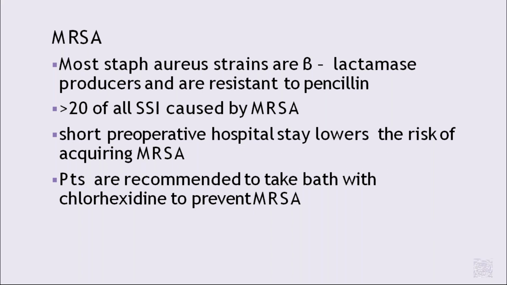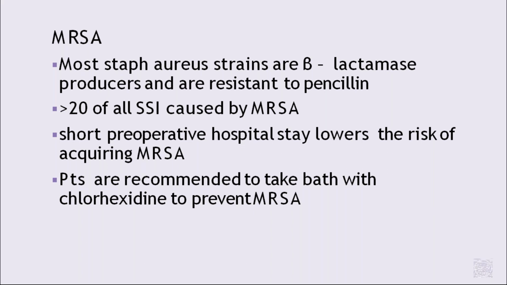What is MRSA? Methicillin resistant Staphylococcus aureus. Most Staph aureus strains are beta lactamase producers, so they are resistant to penicillin. More than 20% of all surgical site infections are caused by methicillin resistant Staph aureus. A short preoperative hospital stay lowers the risk of acquiring MRSA.